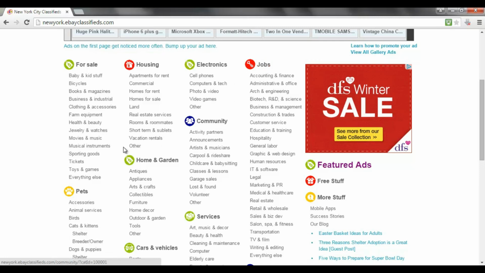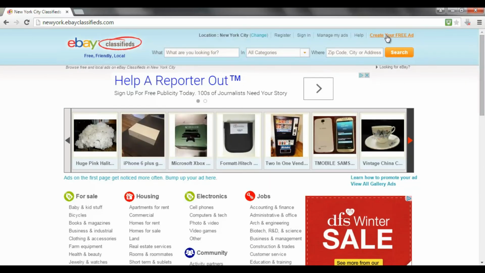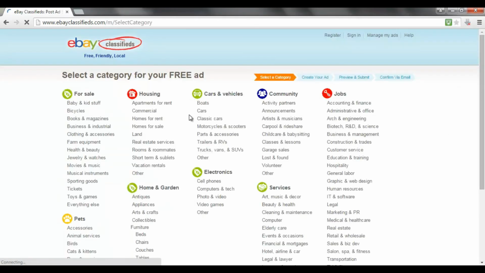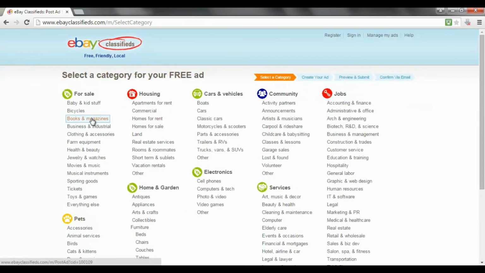But another way, very simple way, is just to list a free downloadable book. So all you do is you click create your free ad. You'd place it in the books and magazines category.